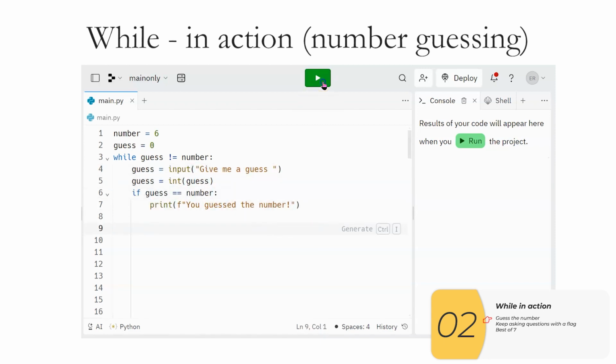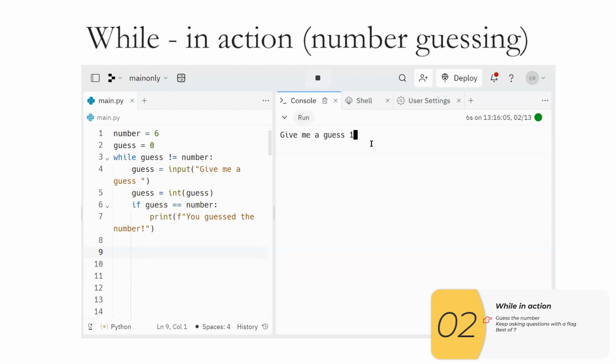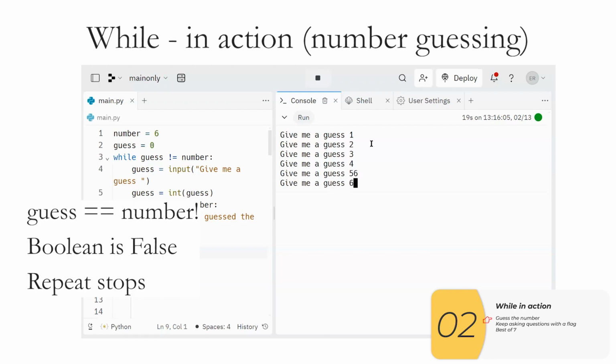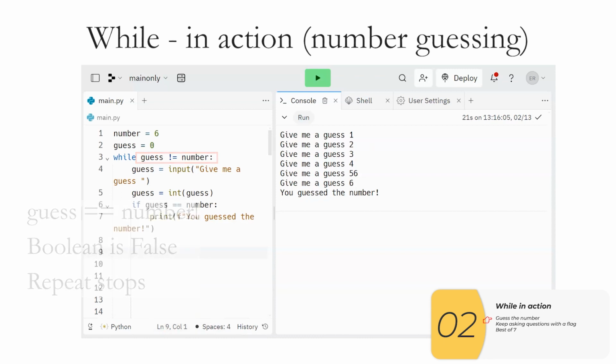and let's try it. So again, the idea here is I'm going to keep on asking the question. It's going to keep on looping, keep on repeating until number is equal to the guess. Right here, my guess will be equal to the number, and because of that, the Boolean expression is false. And when it's false, the repeat will stop.